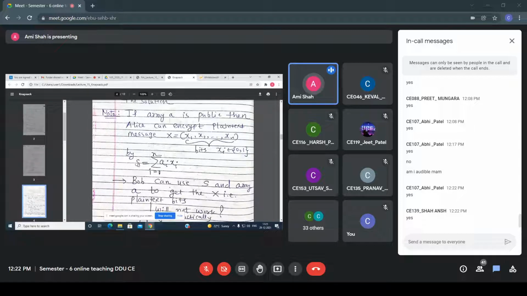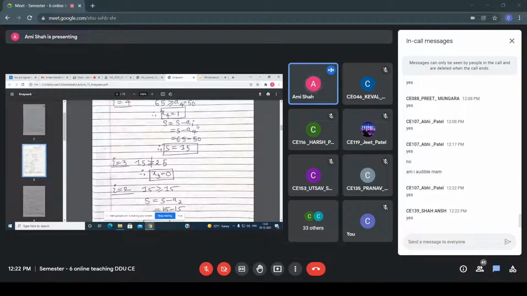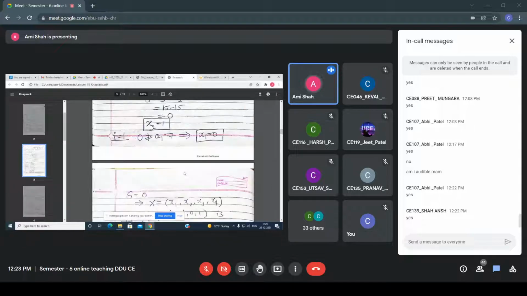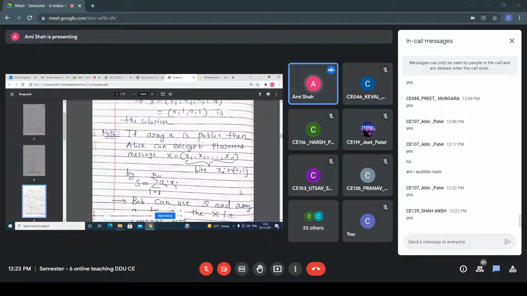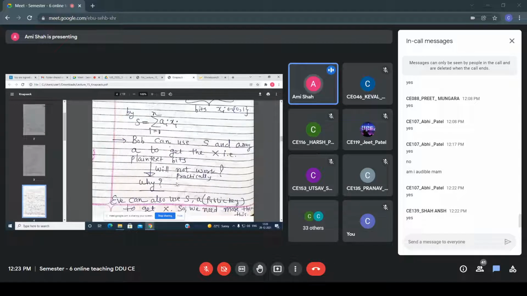Whatever the ciphertext is, it is given to Bob. Now what the Bob will do, the Bob can use this S, that is a ciphertext, and array A, because array is public, and with the help of this S and A, and all of you know the Bob knows this algorithm, and from that Bob will get the X, right? So in this way you can say that Bob decrypts the message.